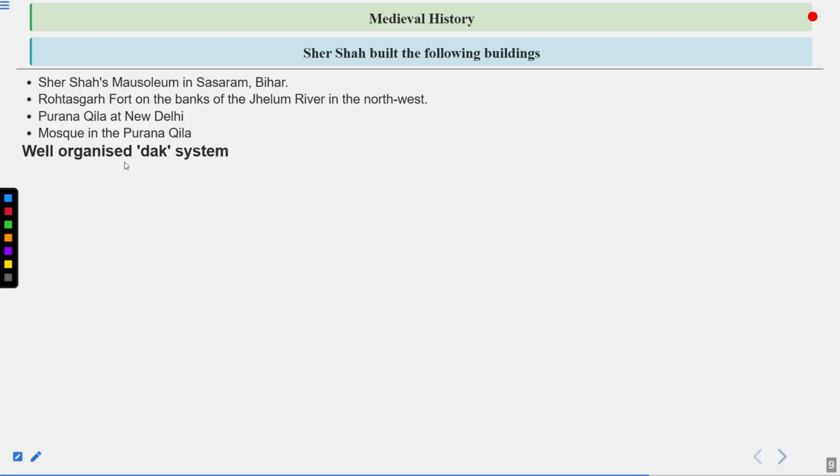A well organized dak system. This is really important. He worked a lot on two or three very important things. One is the police system in his empire, in his territory. Another one is the communication system, and another one is the postal system. These three things are really important. And another one, he was also famously known as the father of modern currency.